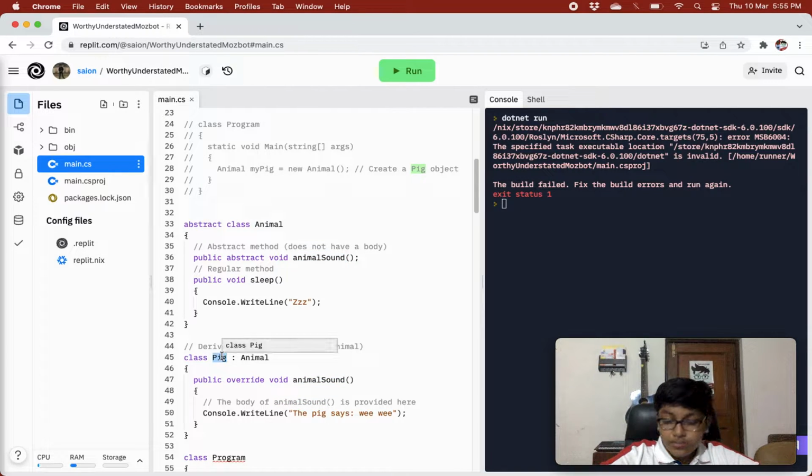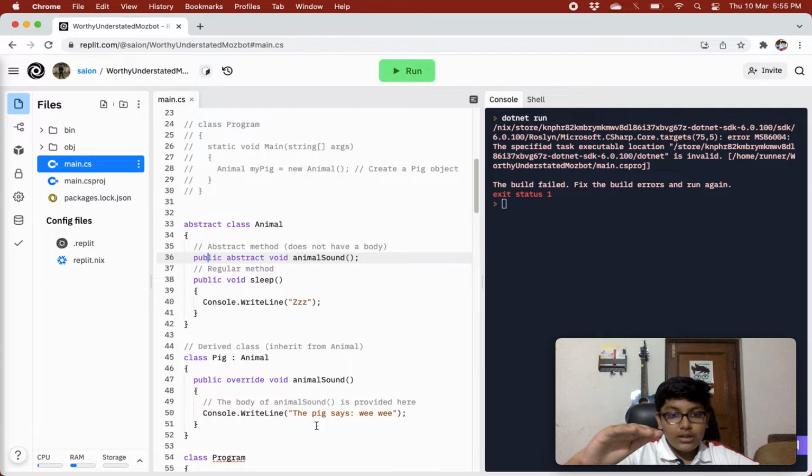Next we are creating a normal class Pig, and that is inheriting from Animal. So now this is the child derived class of Animal. Over here in this class, we'll give a body to our abstract methods. When you inherit from your abstract class, you have to give bodies to all your abstract methods.